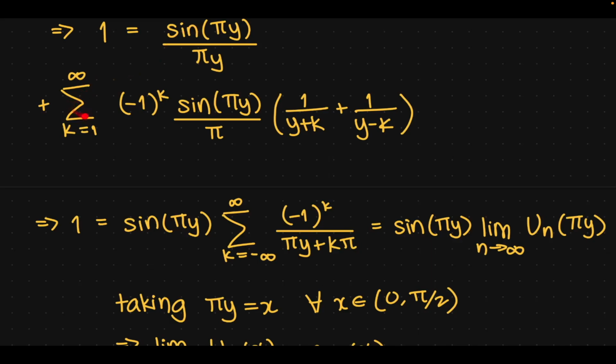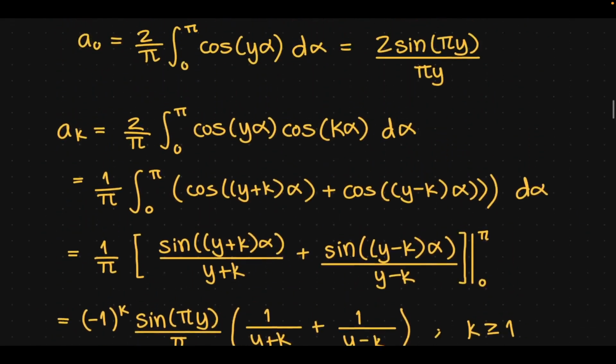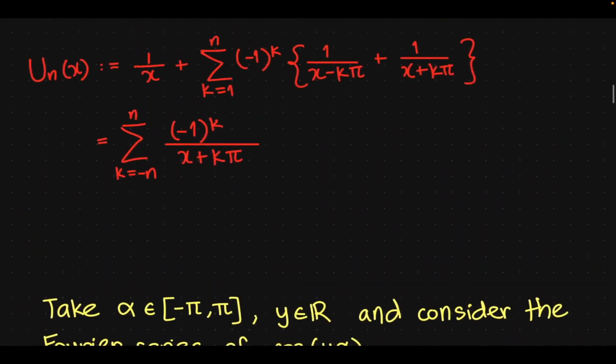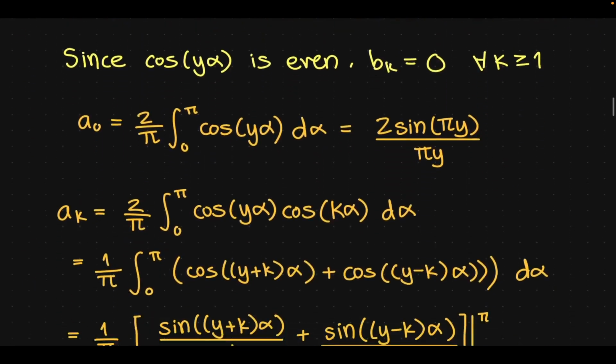We can combine this term with this infinite sum, just like we did with the un, to get this nice form, which we actually recall is indeed, so sine pi y is the external factor. Limit n goes to infinity un of pi y, which you can recall indeed fits the nice form that we had for the un. But x is just pi y now.